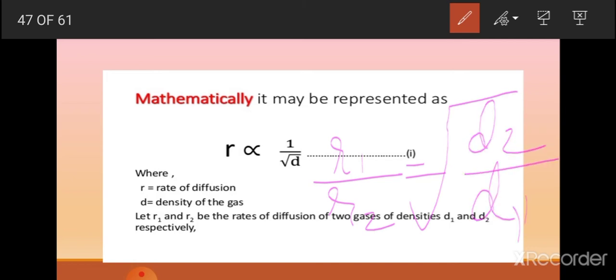Don't get confused: R1 above, D1 below, R2 below, D2 above, and this is a square root. So we can find out the rate of diffusion of two gases.